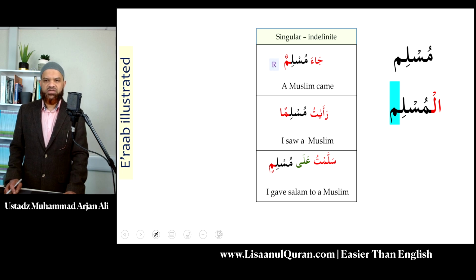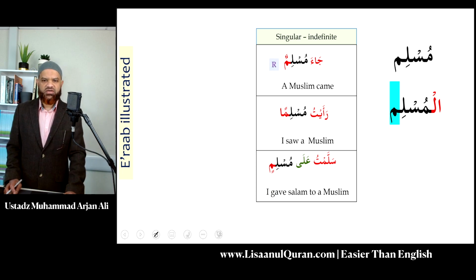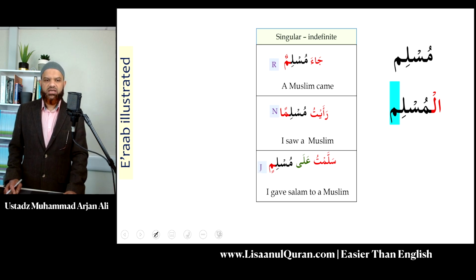In the first one, it is rafa. Why? Because it is the doer. In the second one, it needs to be nasab. Why? Because it is the object. In the third one, it is jar. Why? Because it's coming after words like ala. So these are the three template sentences.